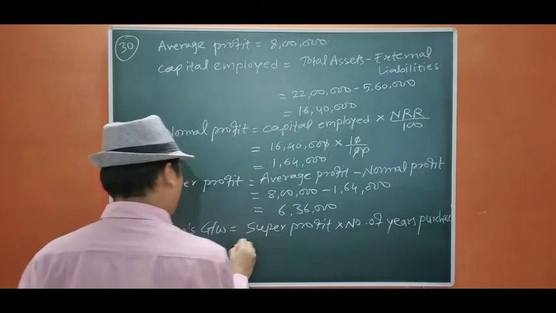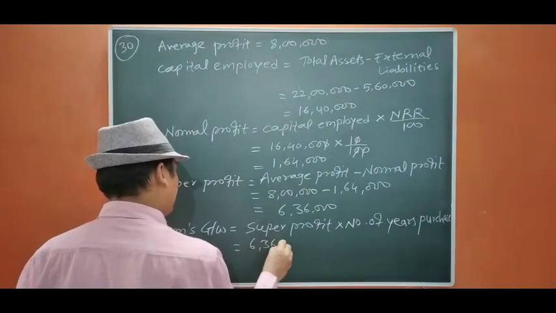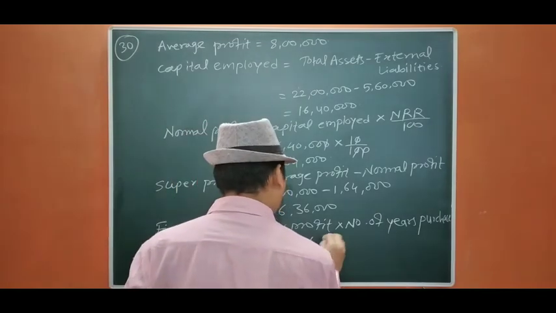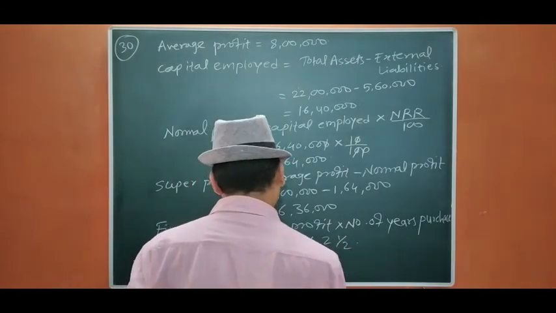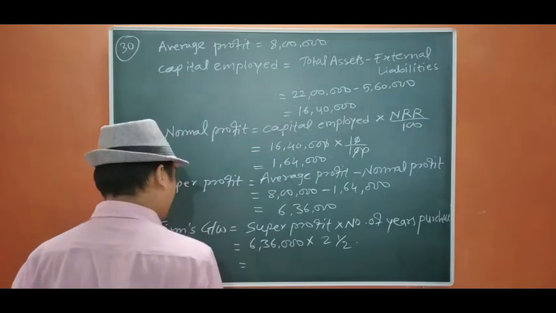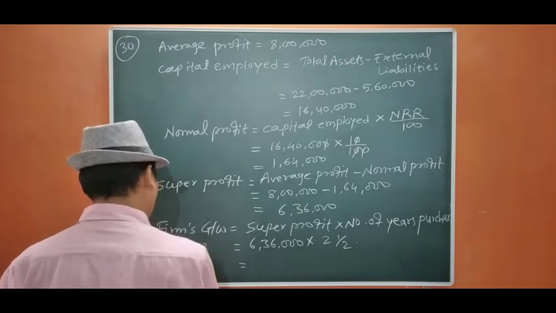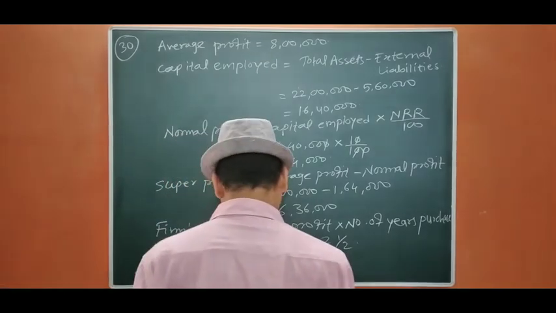Okay, so it is 6 lakh 36,000 into number of years purchase is 2.5 years. Okay, so it will be 15 lakh 90,000. Okay,